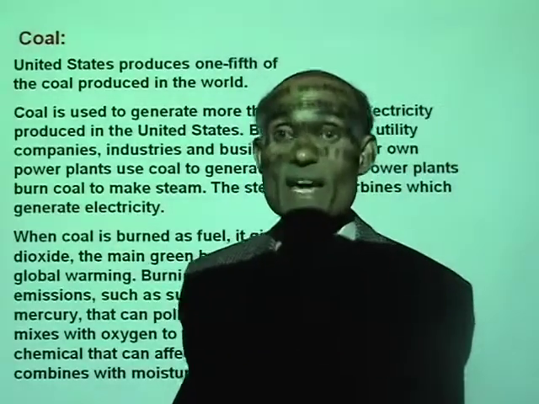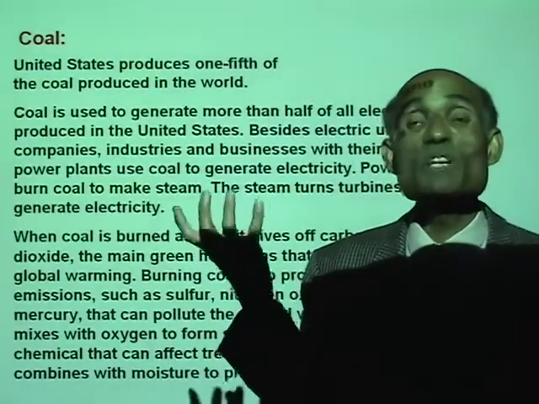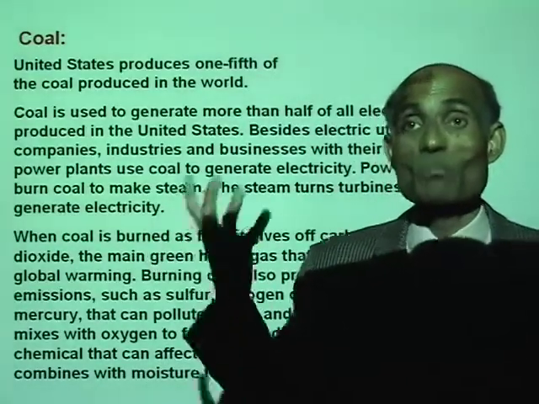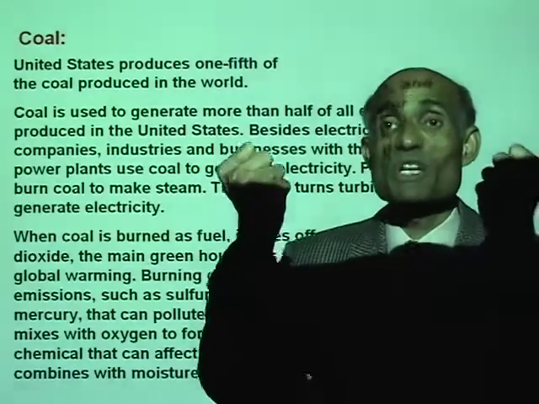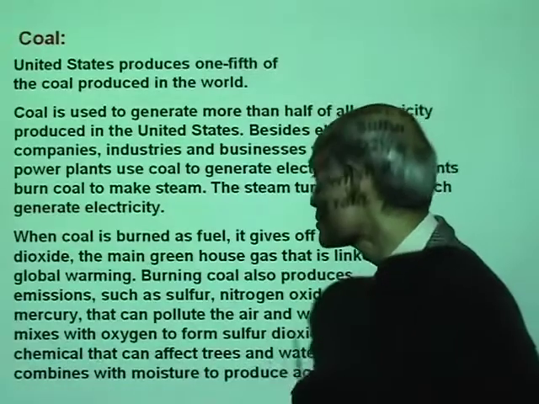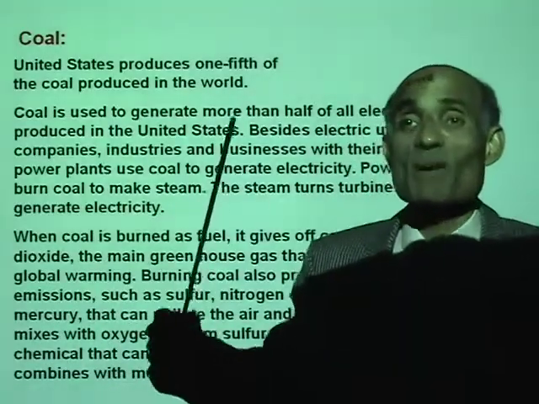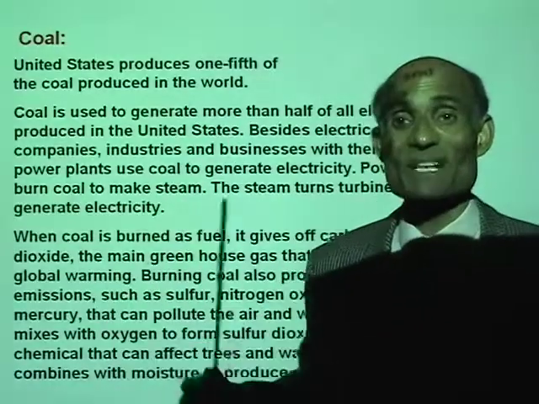So, we need energy. All of us need electricity. Is that right? That means we need to burn coal. But burning coal and producing electricity for us is going to throw all these pollutants into the air. That means we are making the environment unsafe for us.